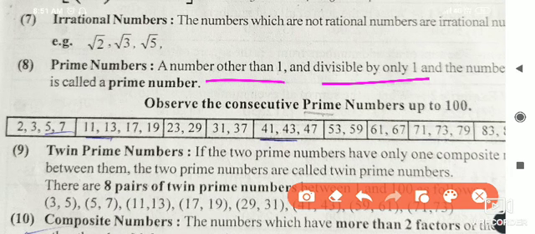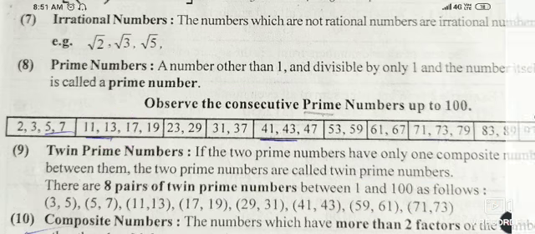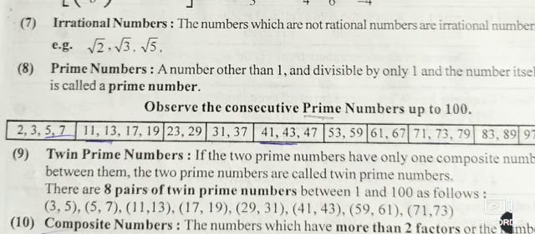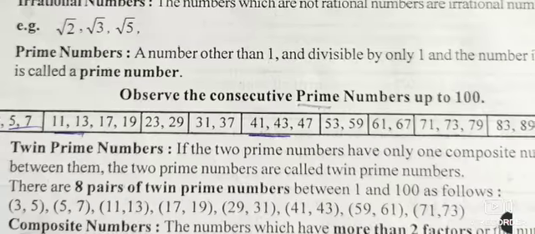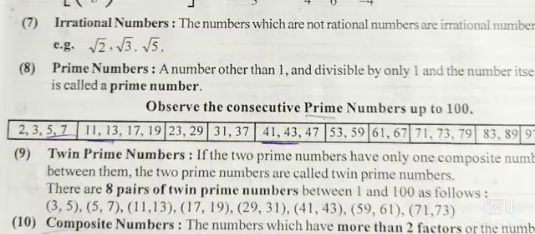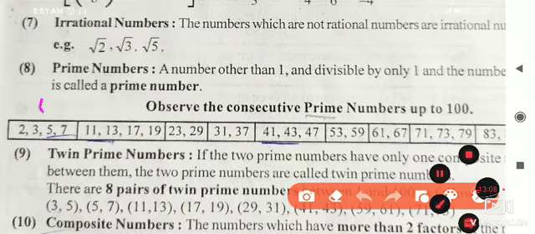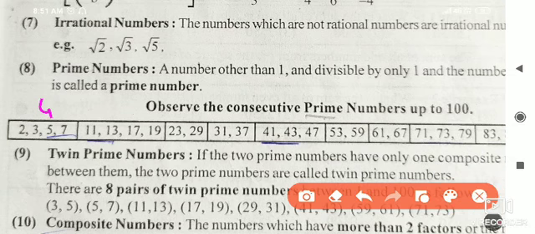In this way we have to find out. 11 is present in its own table, 13 is present in its own table, 17 too. So here is a group of prime numbers I gave you. If you count them, how many numbers are here? From 1 to 10 there are 4 numbers: 2, 3, 5, 7. From 11 to 20 there are 4 numbers: 11, 13, 17, 19.